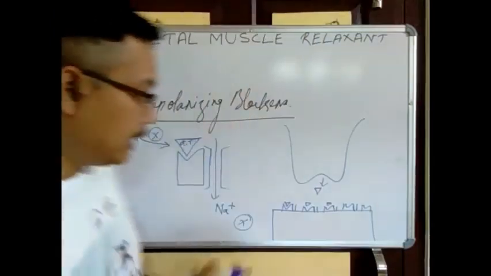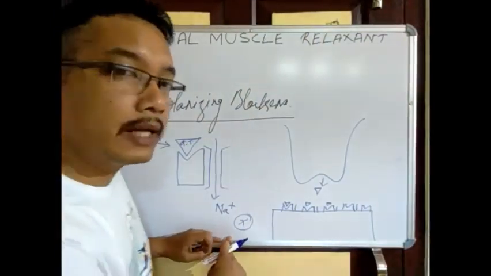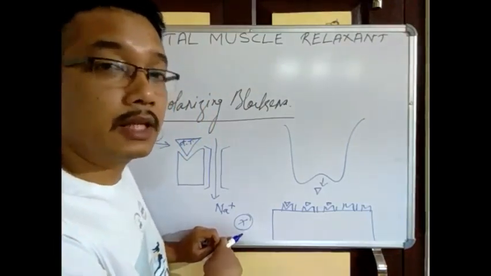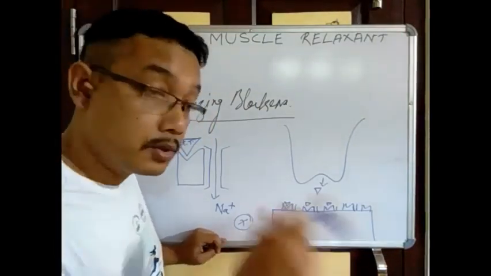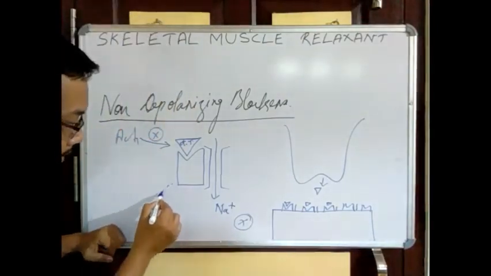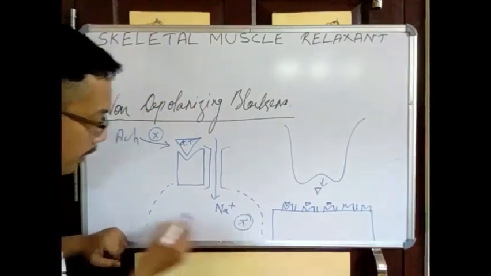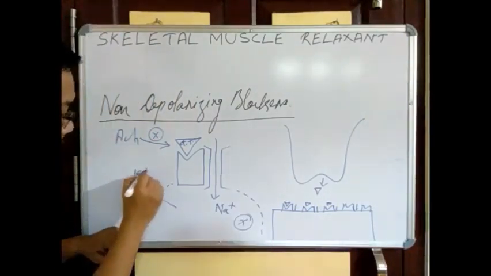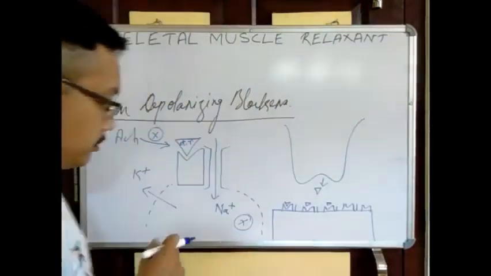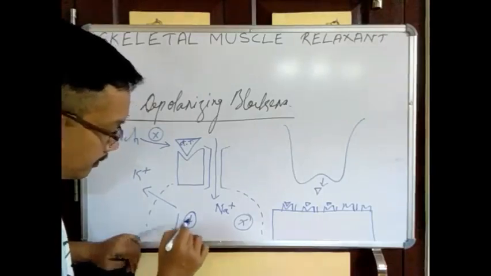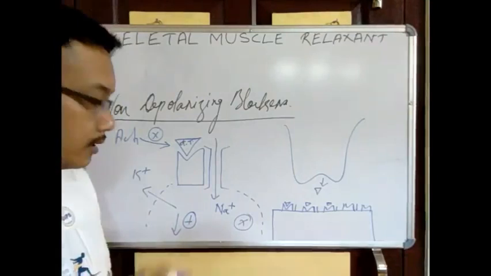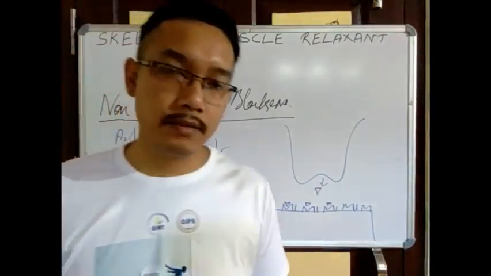And you remember, this depolarization will be followed by repolarization, as we studied in the neuromuscular junction and in neurohumoral transmission. Now what will happen? Suppose this one is a muscle. Consider efflux of potassium will be there. That means the positive charge is getting decreased, which is seen as repolarization.